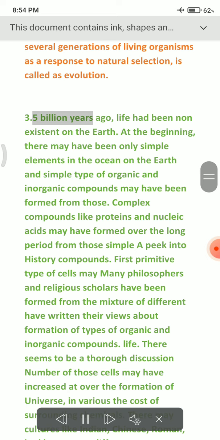3.5 billion years ago, life had been non-existent on the Earth. At the beginning, there may have been only simple elements in the ocean on the Earth, and simple types of organic and inorganic compounds may have been formed from those. Complex compounds like proteins and nucleic acids may have formed over a long period from those simpler compounds.